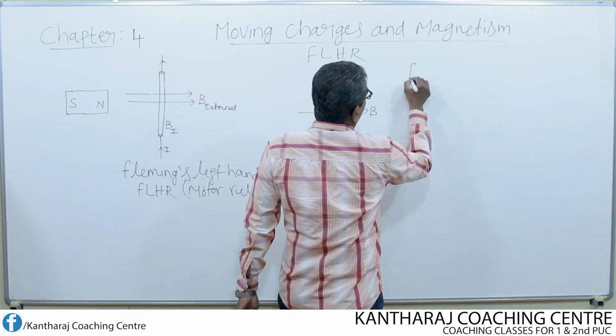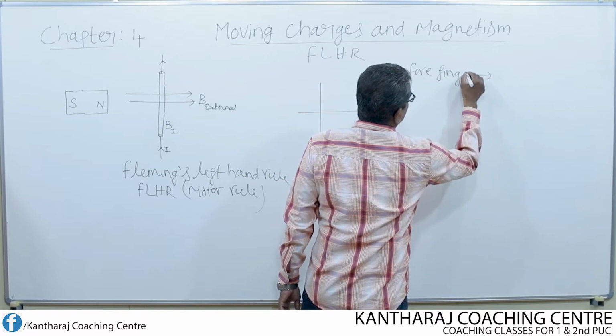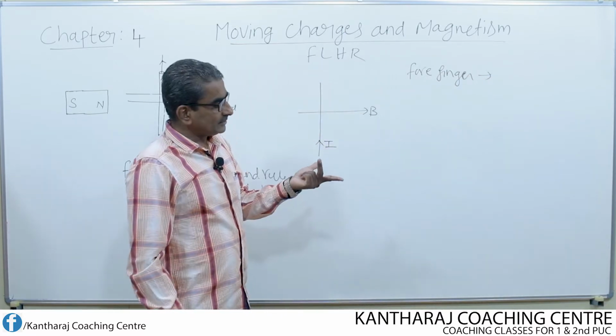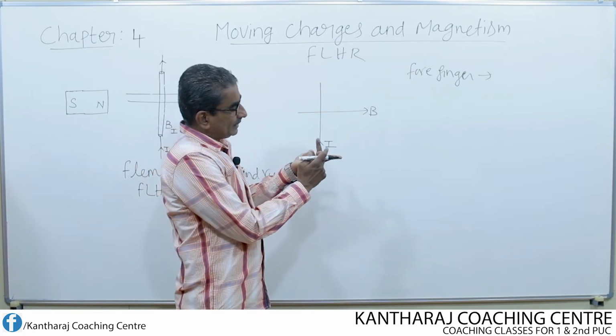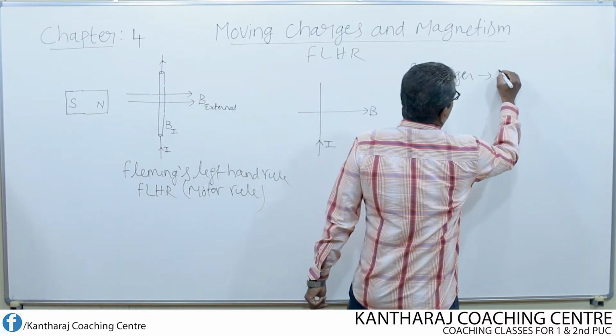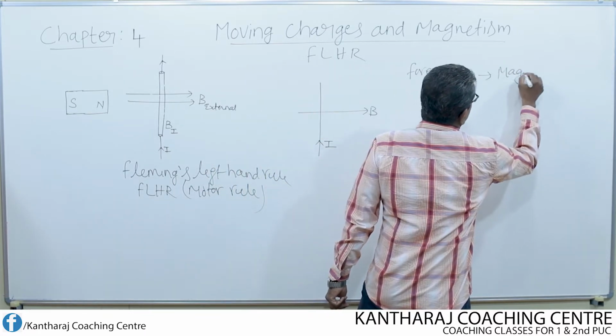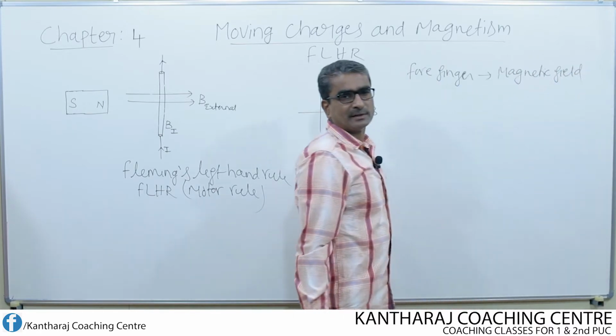if the forefinger represents, if you hold like this, this is nothing but the forefinger, okay? If the forefinger represents the direction of magnetic field, okay?